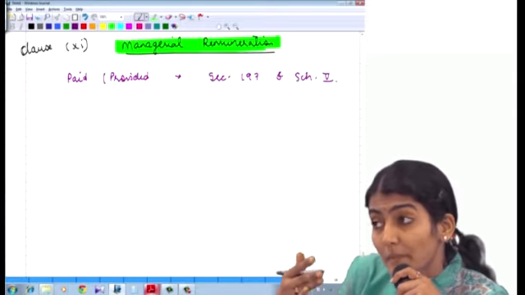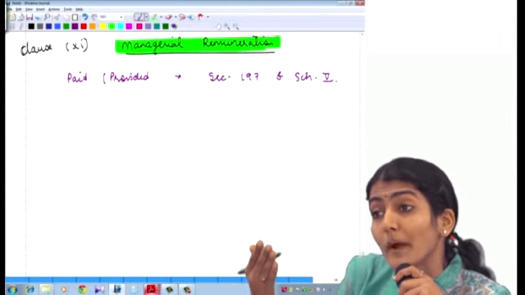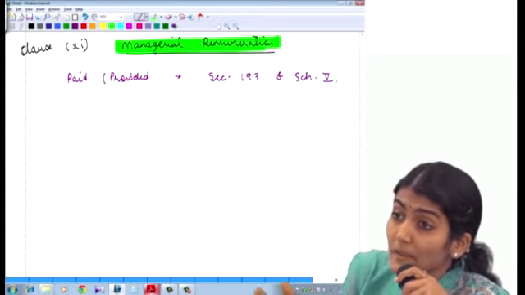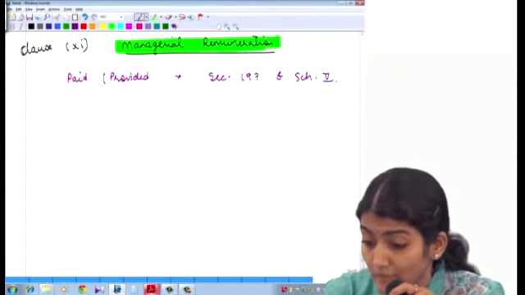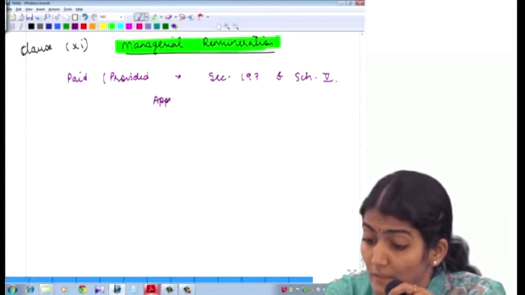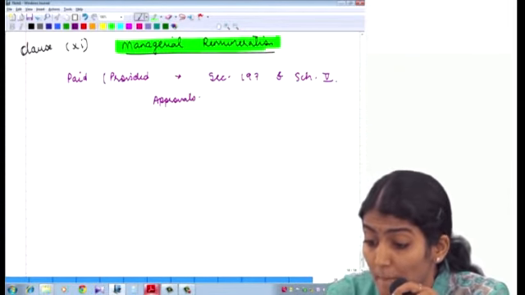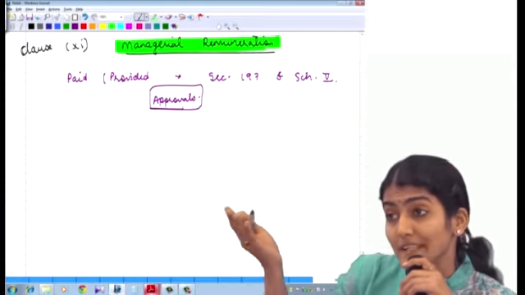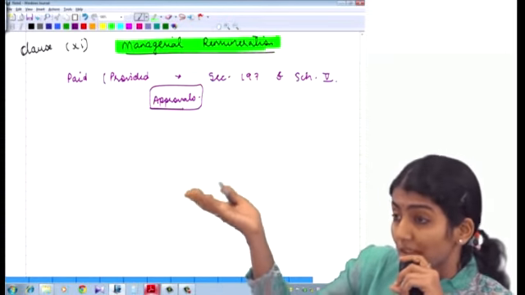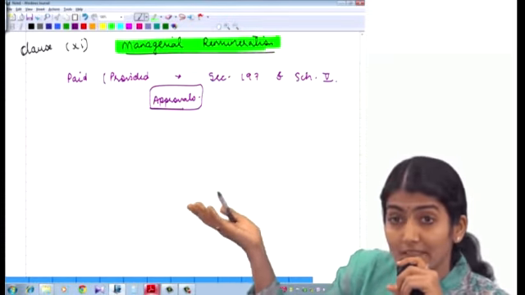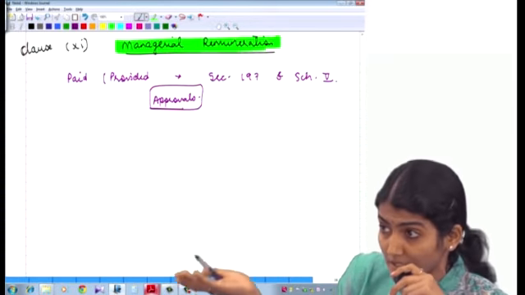Whether managerial remuneration has been paid or provided for in accordance with the requisite approvals. What are they saying? In accordance with the requisite approvals mandated under section 197 and under schedule 5 of the Companies Act 2013.